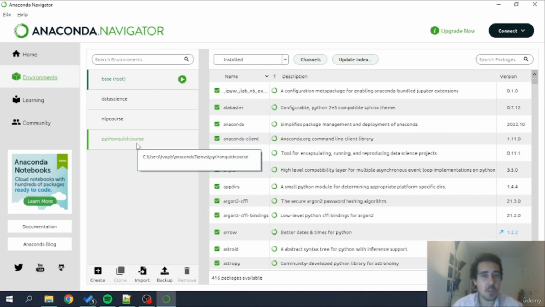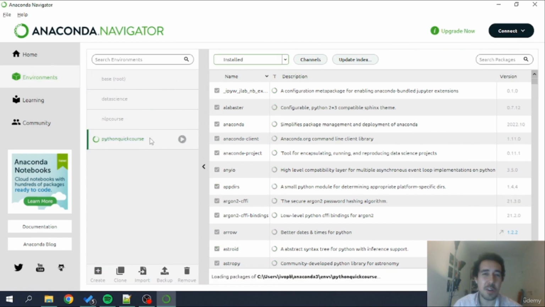If you are running on Google Colab, you will be using Google's own environment to run code, and that environment already has the libraries, at least for the introductory section that we are having right here. So I'm going to use this Python Quick Course, which is my 2-hour basic Python course that's also included in some of the other courses that I have.